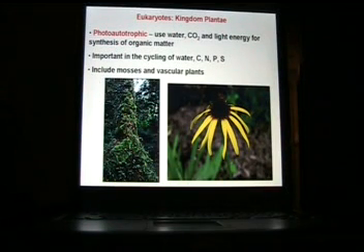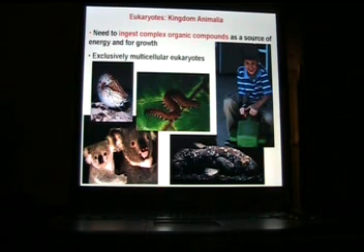Nitrogen, phosphorus, and sulfur. We're going to talk a lot about those cycles in the biogeochemical lecture. Kingdom Plantae includes things like mosses and the vascular plants. So there's some moss on the tree on the left, and on the right, a beautiful vascular plant, the flower of it anyway. Here's the best kingdom most of us think, eukaryotes, the kingdom Animalia.